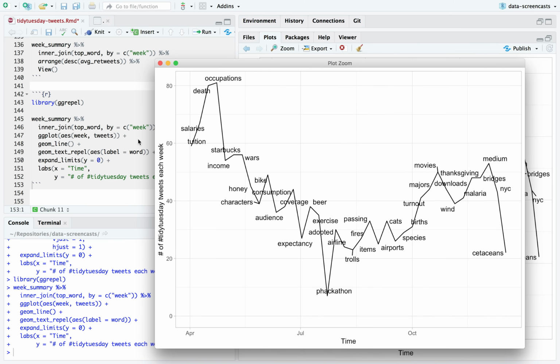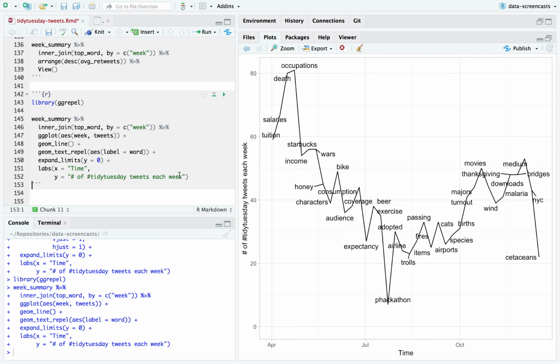This is our number of tweets and topics. I kind of like this graph. Tweets and topics, from tweets about each week's Tidy Tuesday. So it looks like the one that got the fewest tweets was the R Hackathon.